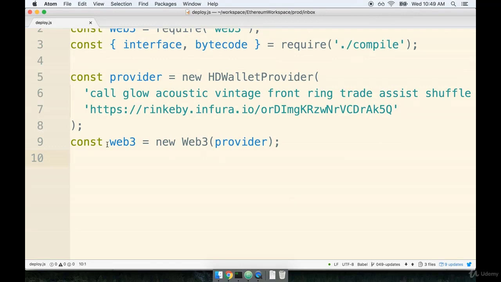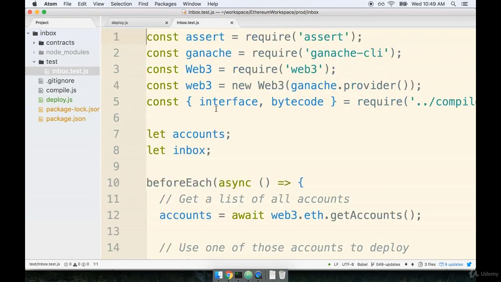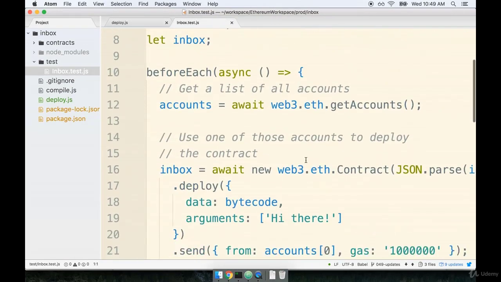In the last video, we set up our web3 instance along with the HD wallet provider. Now we're on to our very last step, which is to use this instance to actually deploy our contract. Now the first thing I want to talk about regarding deployment of the contract is that our code is going to look remarkably similar to what we did a little bit ago inside of our before each helper of our inbox test file.